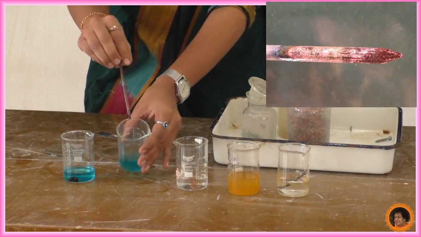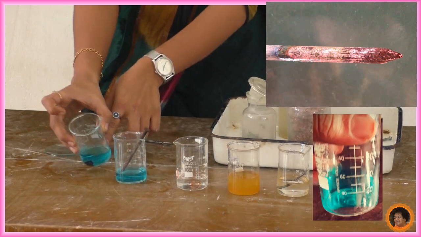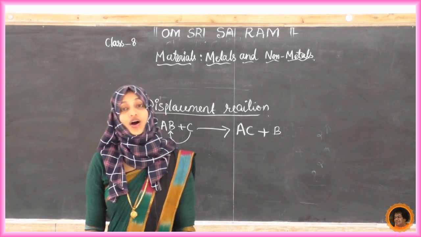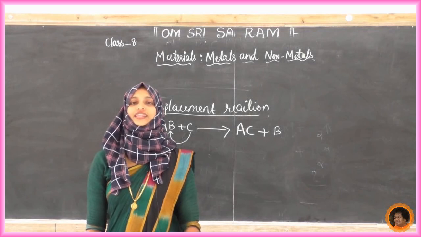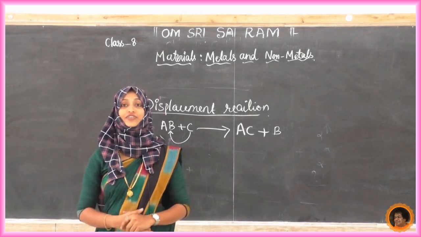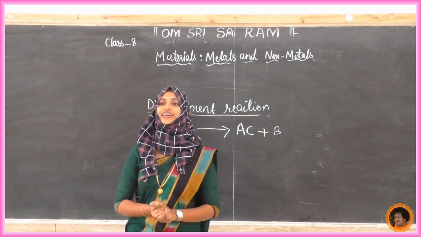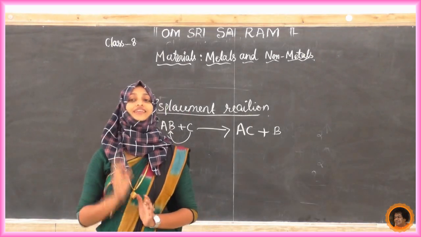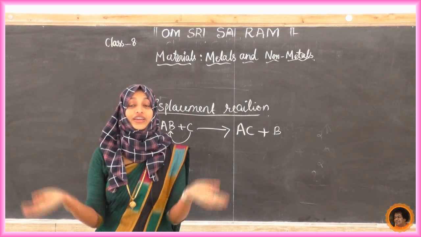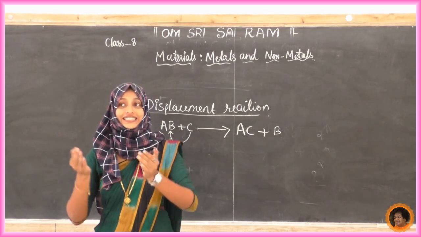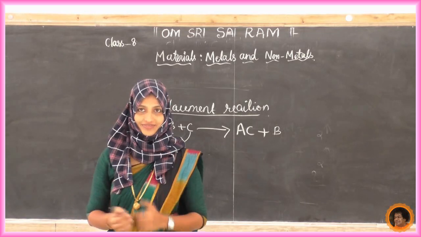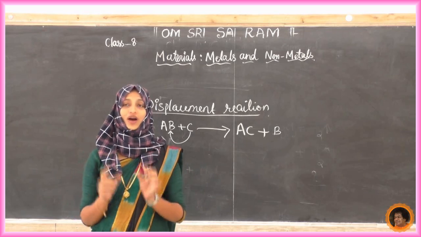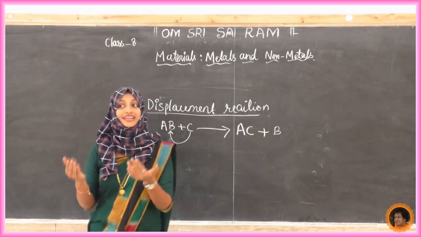Yes, there is a deposition of this. See, here it has completely changed its color. Yes. After the observation, what can we infer, students? After observing this, what we can infer is, in beaker A, zinc replaces copper from copper sulfate. What happened? We added zinc. That zinc replaced the copper from copper sulfate. That is why the blue color of the copper sulfate disappears.